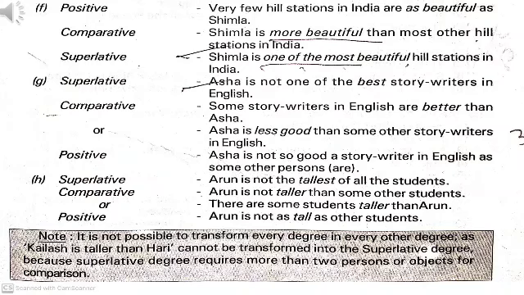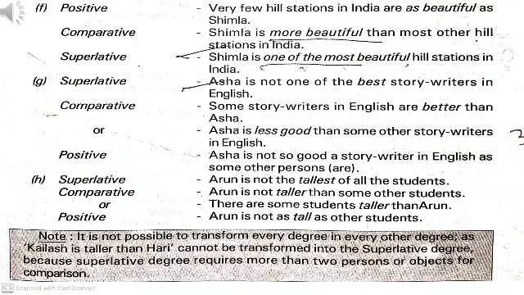Students, please remember that every time it is not possible to transform every degree in every other degree, means every time we cannot use all the 3 degrees of comparison for the same sentence, because superlative degree is used when we are comparing more than 2 persons or things.